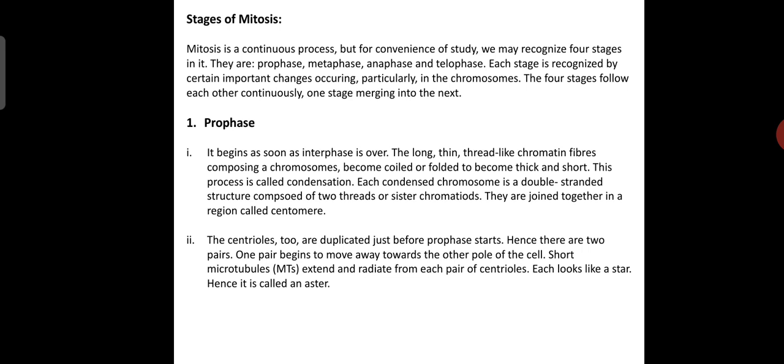The long, thin, thread-like chromatin fibers composing the chromosomes become coiled or folded to become thick and short. This process is called condensation, because the chromosomes are coiled or folded. Each condensed chromosome is a double-stranded structure composed of two threads or sister chromatids. They are joined together in a region called the centromere. The centrioles too are duplicated just before prophase starts.